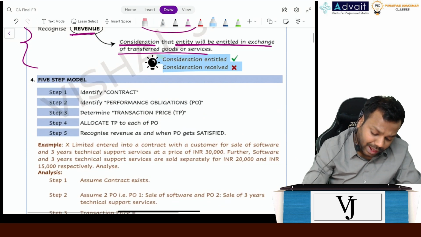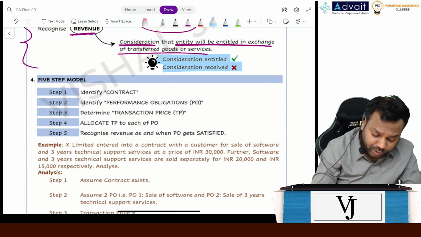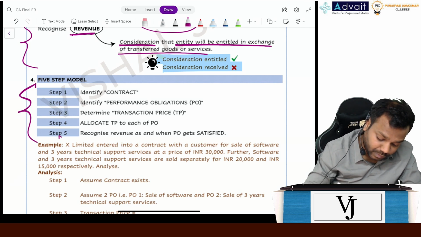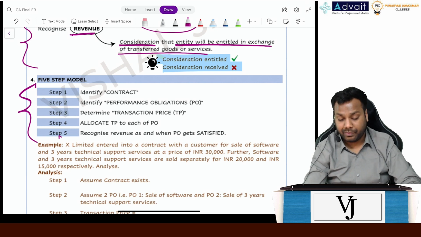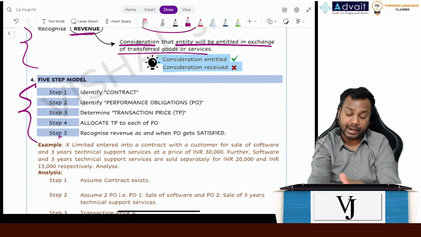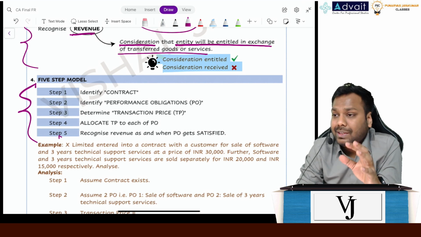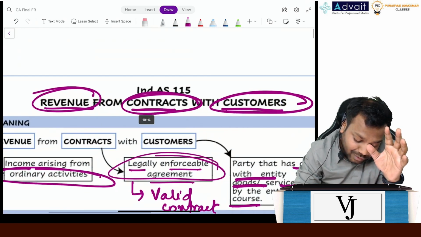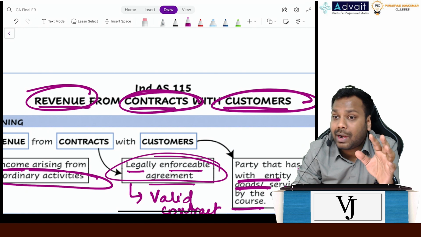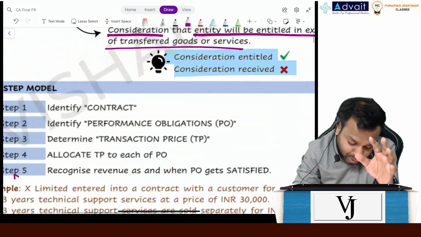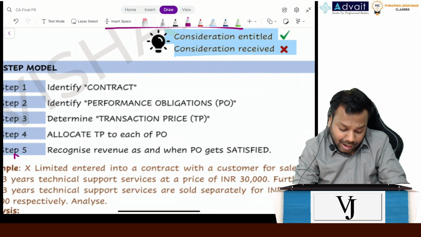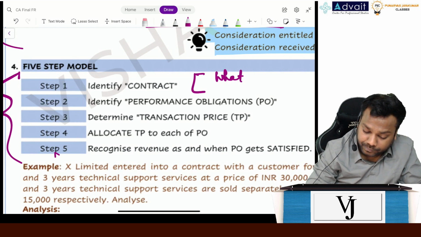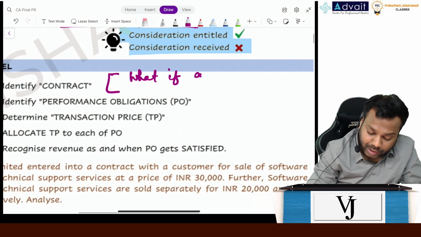Now, Ind AS 115 beautifully covers revenue accounting in 5 steps. Understand these 5 steps properly, because this is what we have to study in Ind AS 115. It says first assess whether a contract exists or not. Why? Because see the name: revenue from contract with customers. So a contract should exist, and it asks us to assess whether a contract is existing or not. When we study step 1, it will also answer what if a contract does not exist.